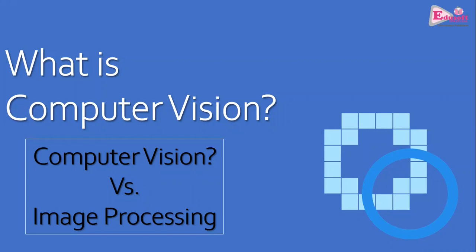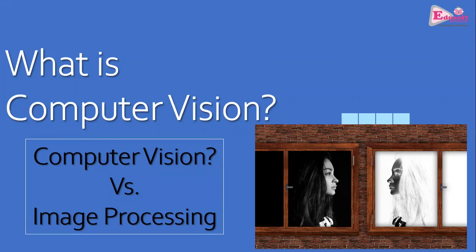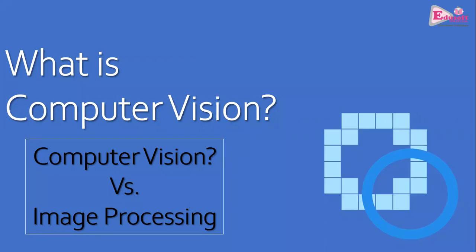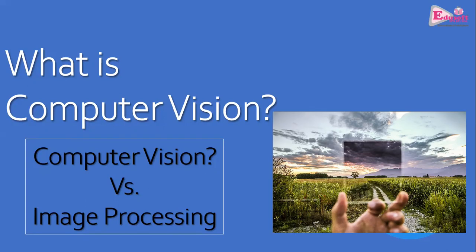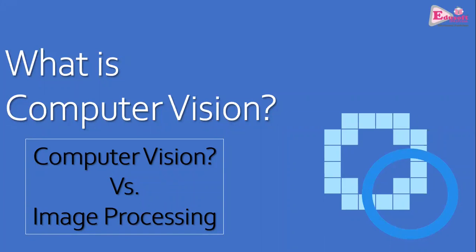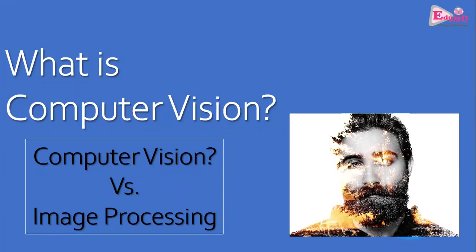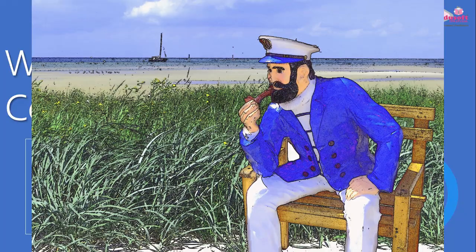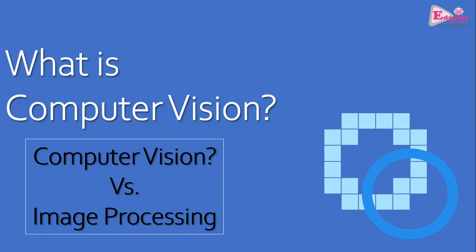In the process of image processing, the input is an image and the output is also an image. Some kind of alterations or transformations are applied on the image, and the output image is slightly different from the one which was input. This is what image processing is. How the output image differs from the actual image depends on the purpose.